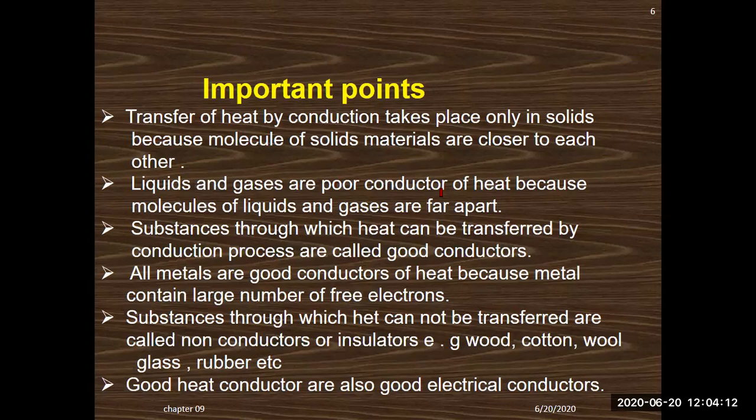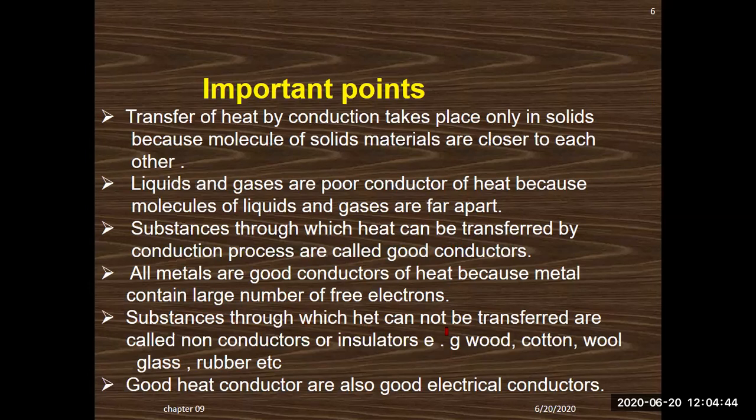Liquids and gases are poor conductors of heat because molecules of liquids and gases are far apart. The further apart the molecules are, the less is the possibility of transfer of heat. So transfer of heat is more perfect in the case of conductors. Substances through which heat can be transferred by the conduction process are called good conductors. Metals are very good conductors of heat because metals contain a large number of free electrons. Electrons also play a very important role in the transfer of heat energy from one end to another.